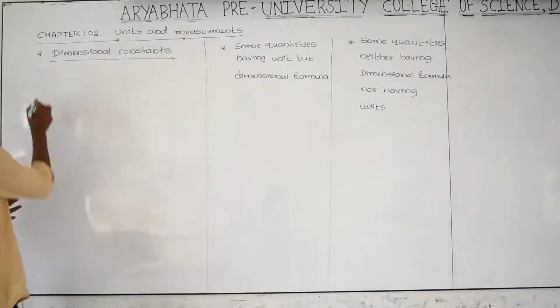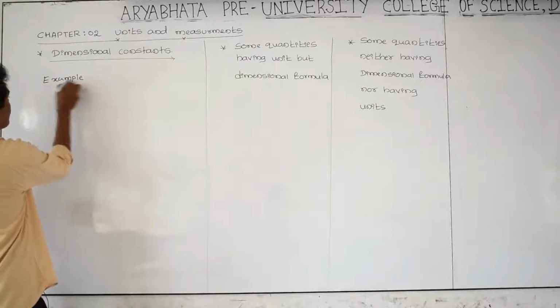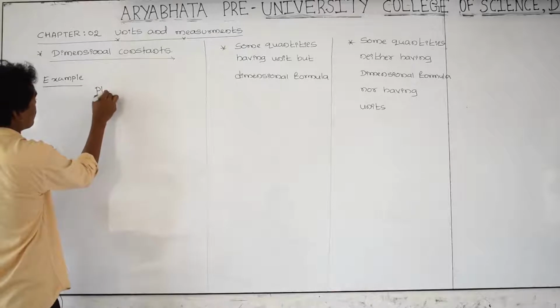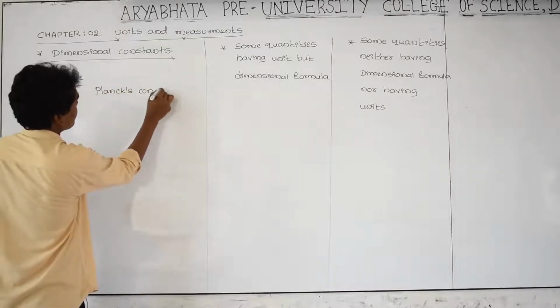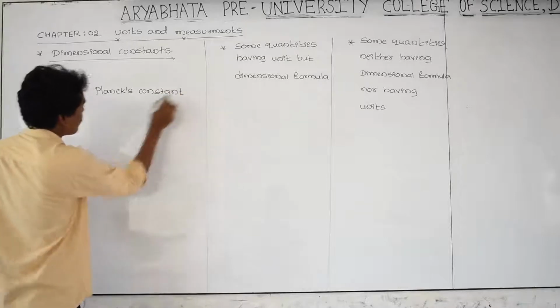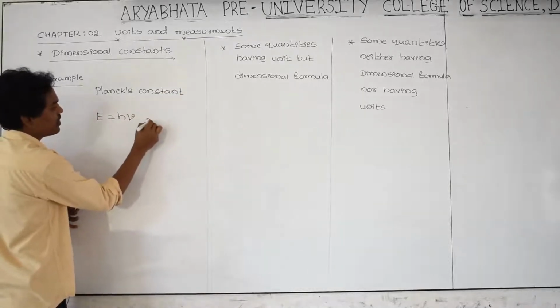For example, Planck's constant, as you know very well, from the formula E is equal to h nu. For example, here there is light radiation.